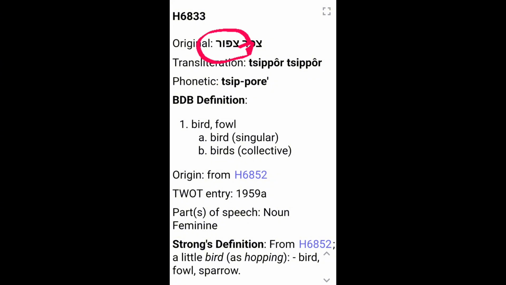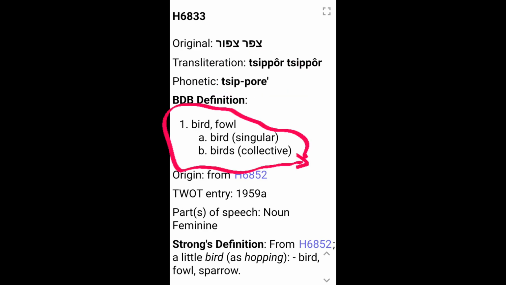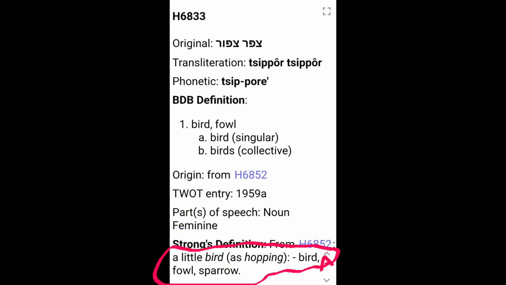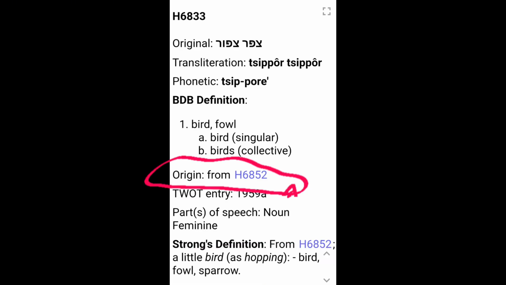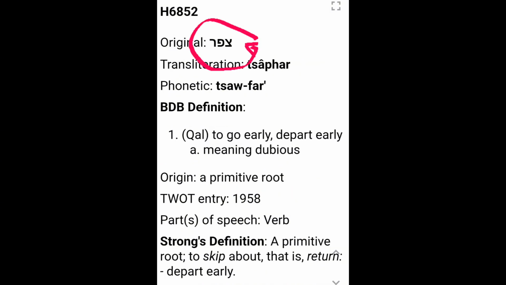H6833. Sadi, Pei, Vav, Resh. Zippor. Again, it's a bird or a fowl. Suggests it's a little bird as a hopping bird, fowl, or a sparrow. It comes from H6852. Sadi, Pei, Resh, or Sadi, Fe, Resh. This word is pronounced safar.